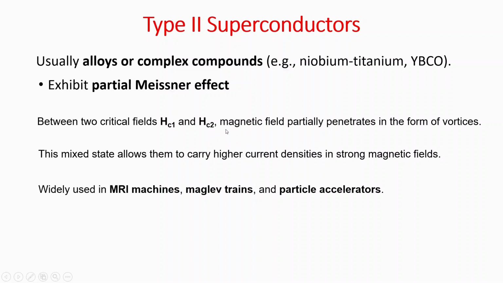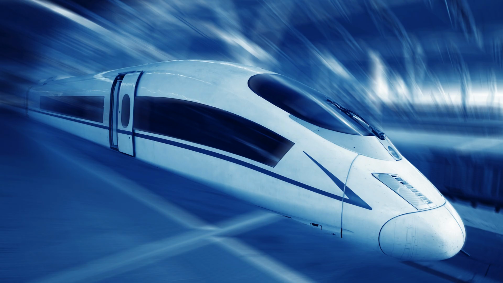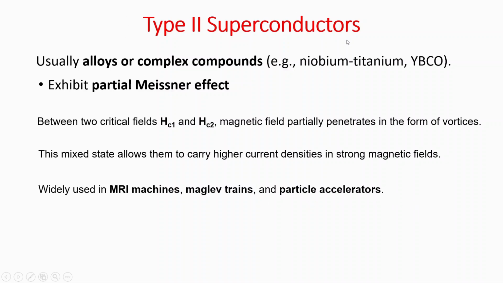Between Hc1 and Hc2, the magnetic field partially penetrates the superconducting sample, and we get a vortex state, which is also called a mixed state, which can carry higher current densities even when strong magnetic fields are applied. They are widely used in MRI machines, maglev trains, and particle accelerators. So type 2 superconductors are in fact more useful than type 1 superconductors, because they can be used in a number of applications.